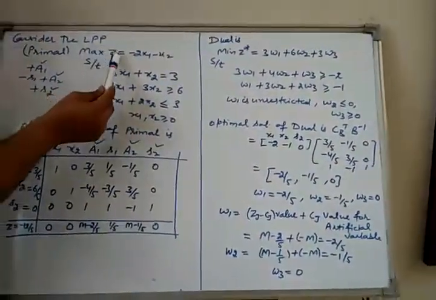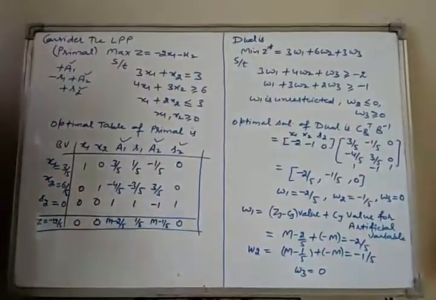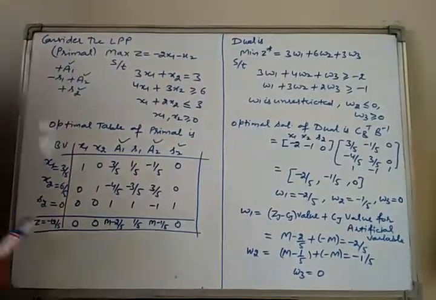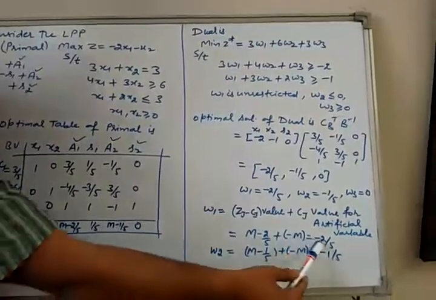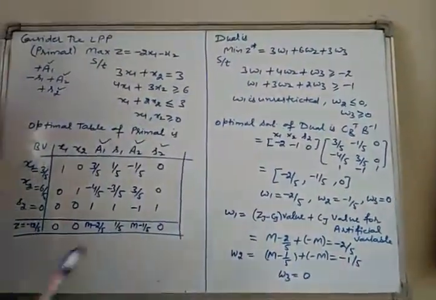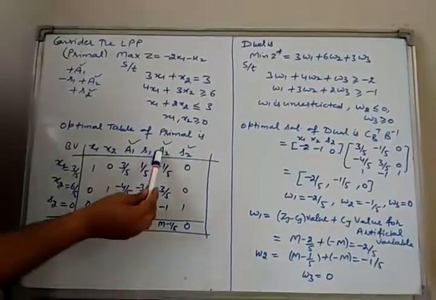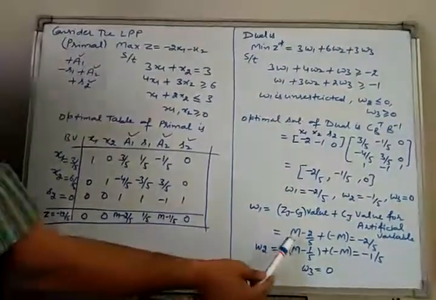In the case of maximization, the cost coefficient of the artificial variable is minus M. Therefore we add minus M. After solving this we get -2/5, and then the Zj minus Cj value corresponding to A2 is M minus 1/5.